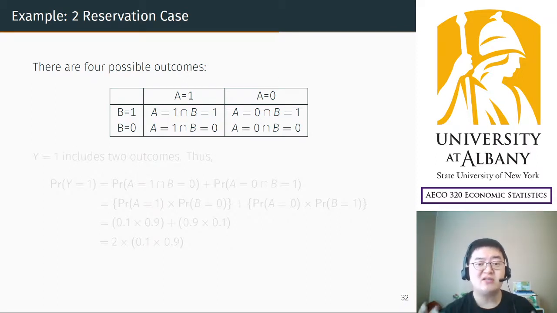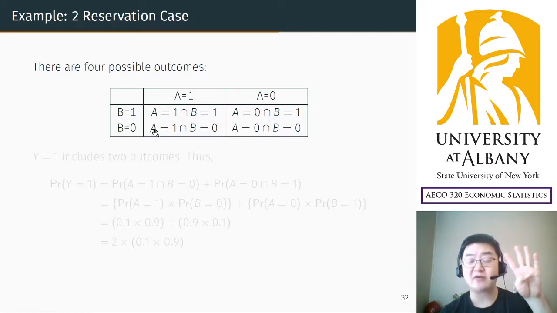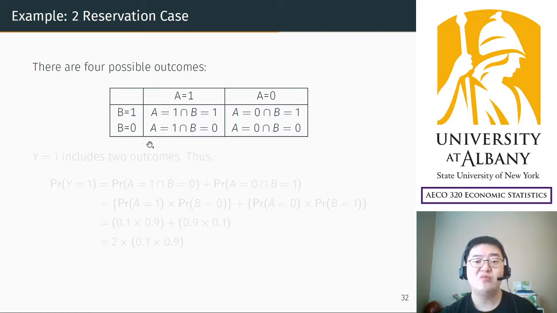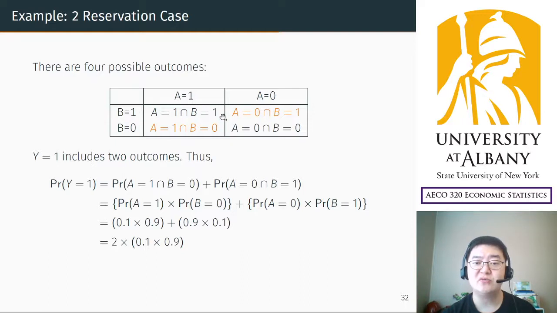Anyhow, this outcome means A cancels and B cancels. Here A does not cancel, but B cancels. Here A cancels, but B does not, and A, B both do not cancel. So there are 4 possible outcomes, 2 by 2, and we are interested in these 2.